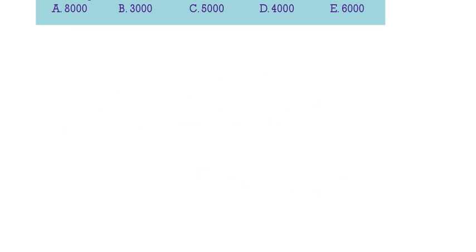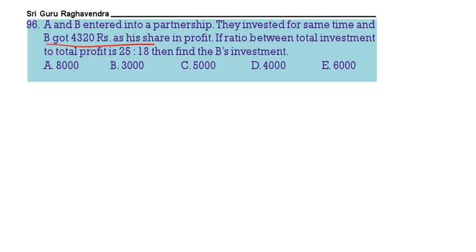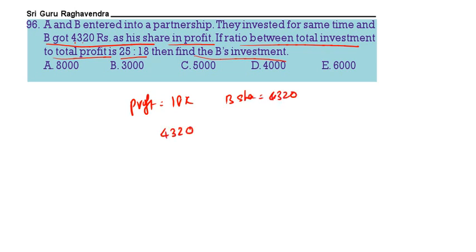Next, A and B entered into a partnership. They invested for the same time and B got 4,320 as a share of profit. If the ratio between investment and profit is 25:18, then find B's investment. So profit is given as 18x, out of which B's share is 4,320. So 4,320 by 18x is equal to 240 by x.